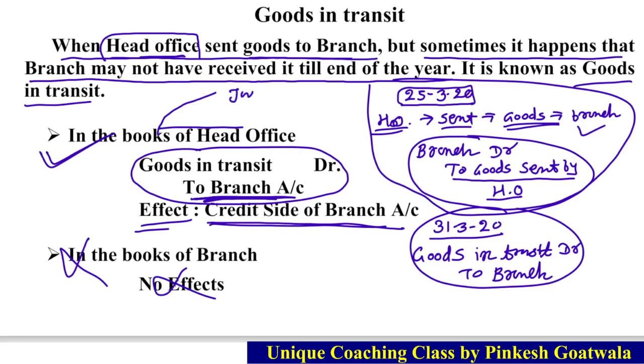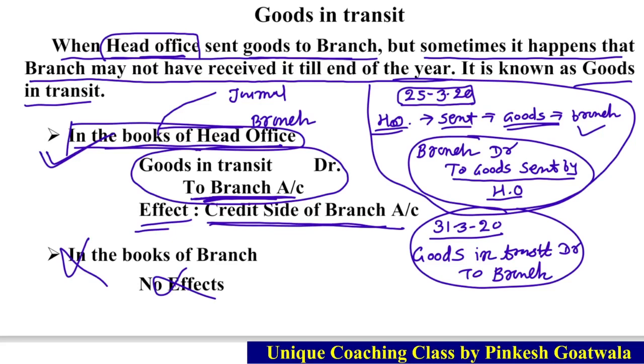First, the journal entries in the books of head office, and second, prepare branch account. Remember, in this chapter there are only two questions related to the books of head office. Batch question પૂછા છે. Write journal entries in the books of head office or maybe prepare branch account in the books of head office.